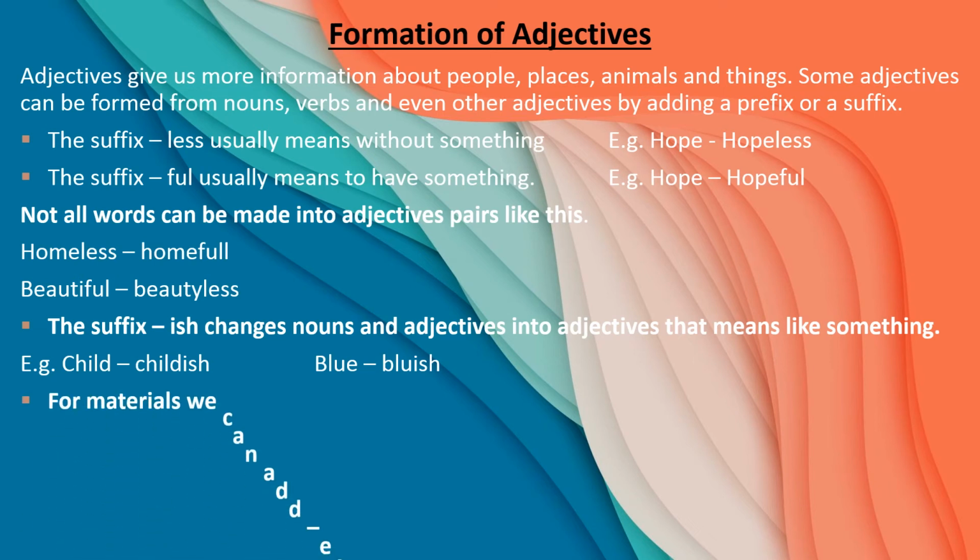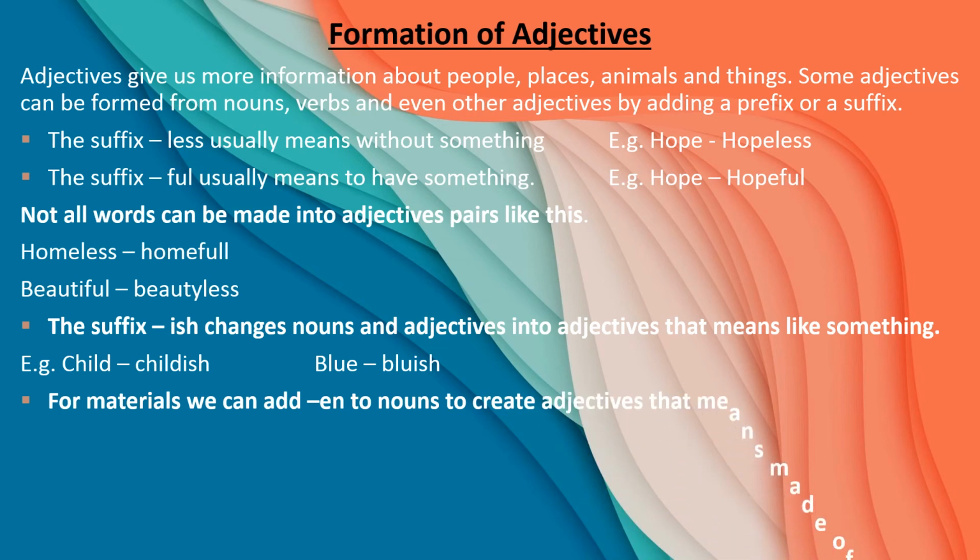Not all words can be made into adjective pairs like this. So it is not necessary, children, that every time by using less or full you will get a meaningful word. Sometimes it is not applicable to some words. Here is the example: homeless and homeful. Homeful is the wrong word. Beautiful, beautyless. Beautyless is a wrong word.